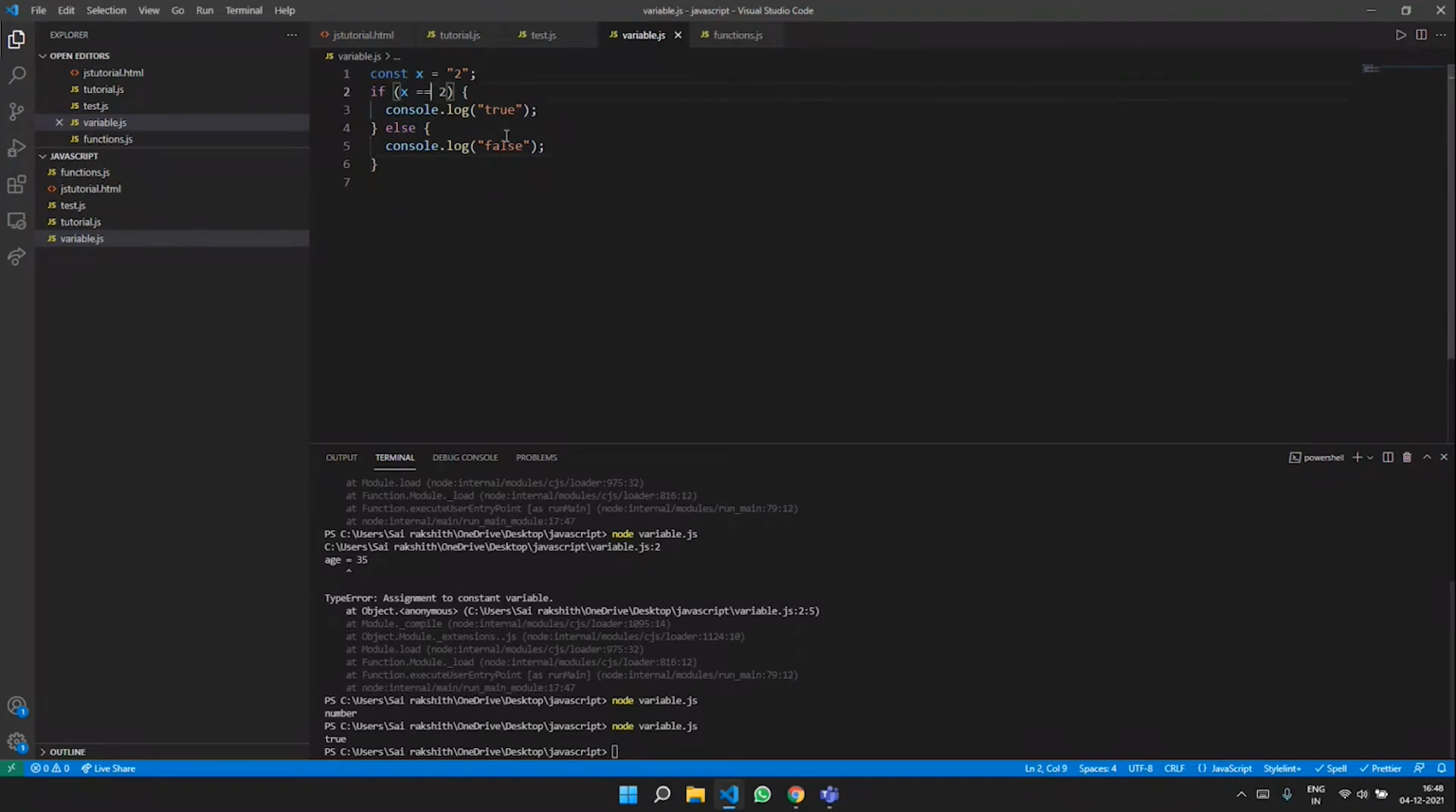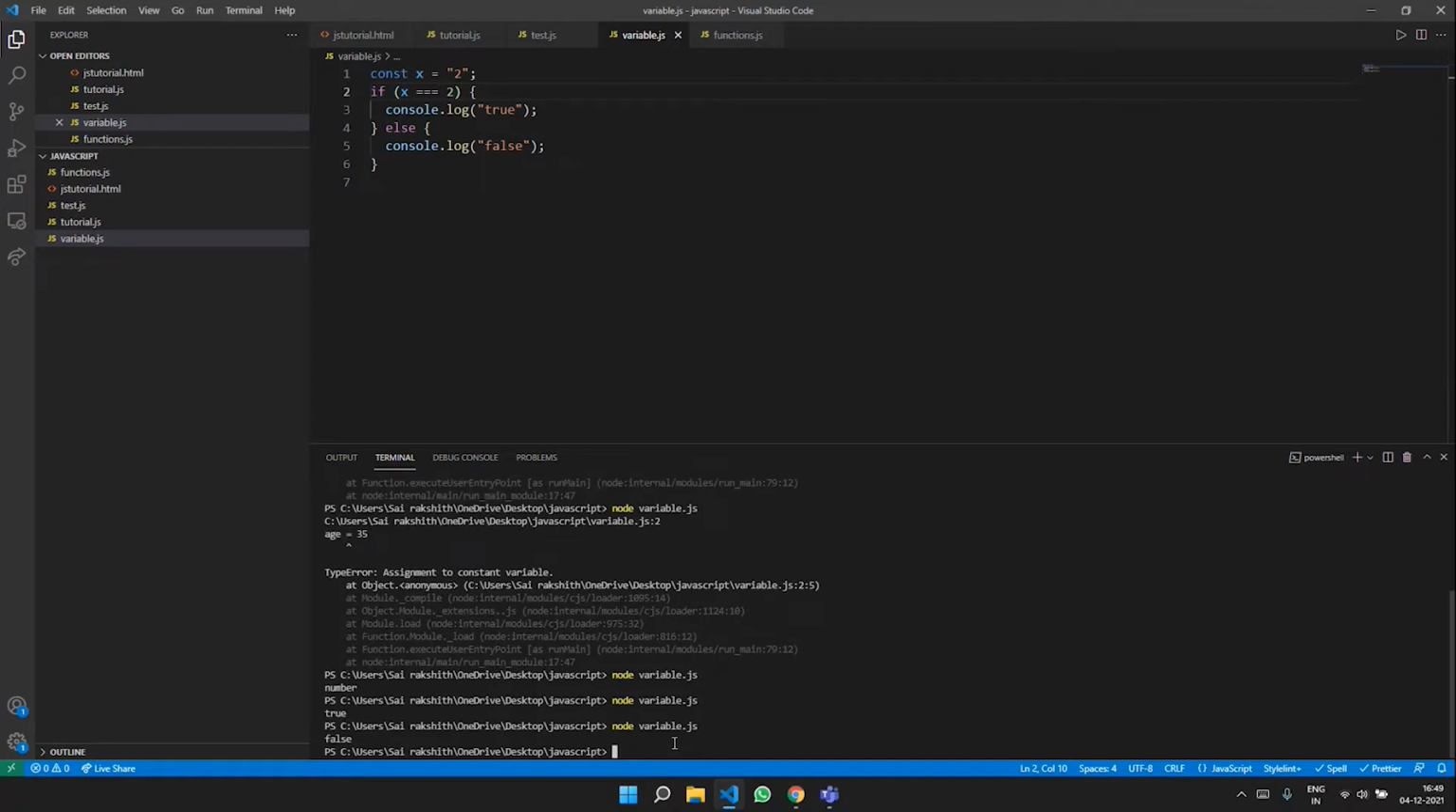Now let's just see what happens if triple equal to is here. When triple equal to is here, the difference is it does not basically check whether the value of x is true or not. Let's just see what comes as the output. Here false is coming as the output, and it's exactly what we expected.